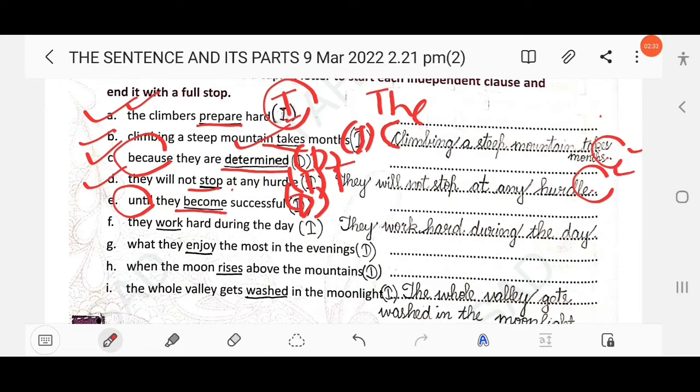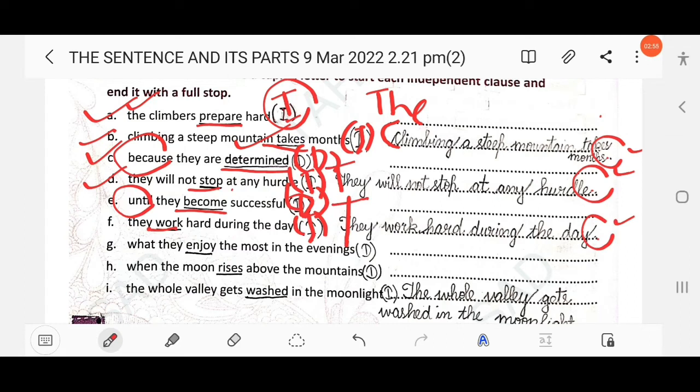Then next here: they work hard during the day. So this is an independent clause. So you have to write I, right? And there is a verb, work. So you need to underline the verb work, and here you punctuate the sentence. Start the sentence with capital letter T and end the sentence with the full stop: They work hard during the day.